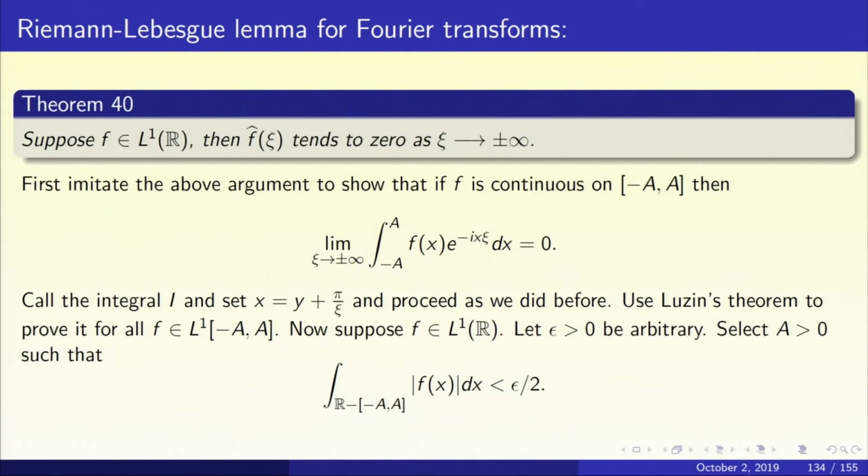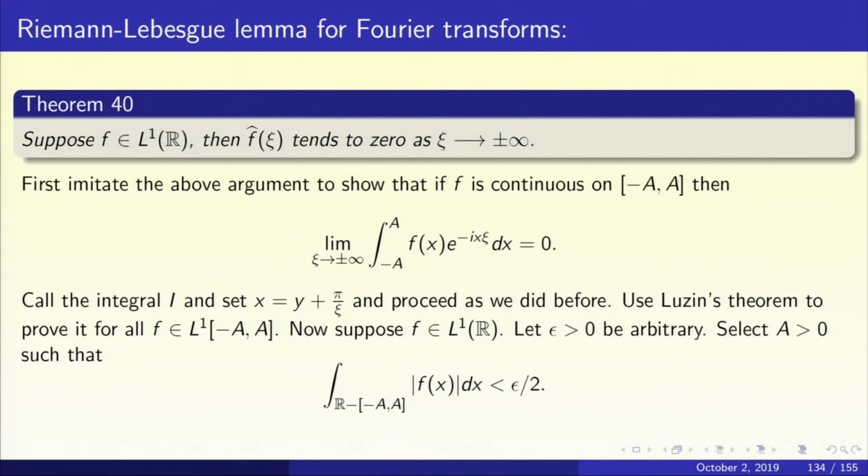To imitate the same argument, first let us assume that f is continuous on minus a to a. And let us prove that the limit as chi tends to plus or minus infinity of the integral from minus a to a of f(x) e to the power minus ix chi dx equals 0. Let's prove this first. Call the integral I as before, and again the same trick, x equal to y plus pi by chi, and proceed exactly as we did before.